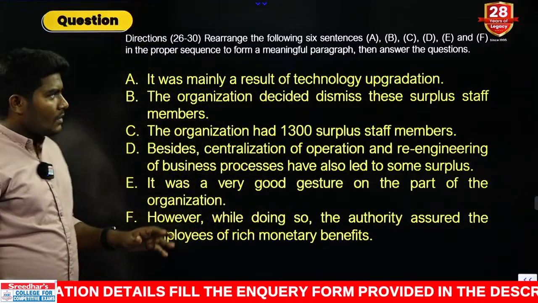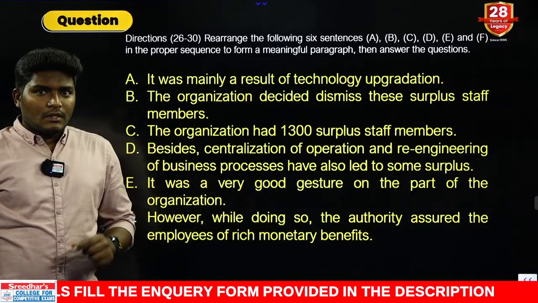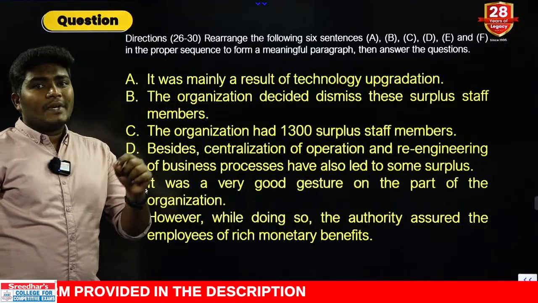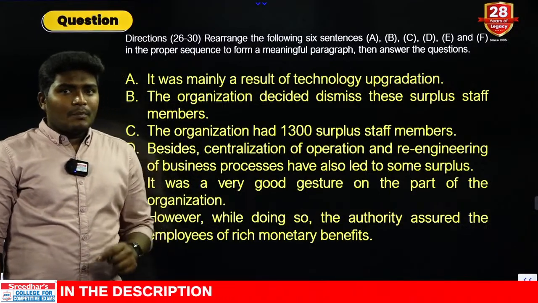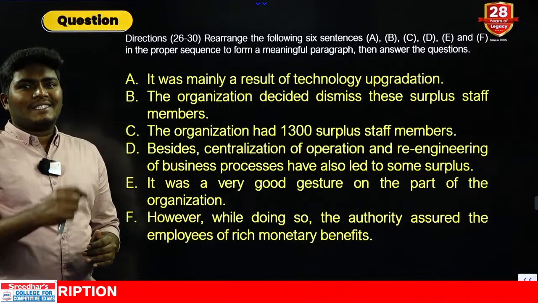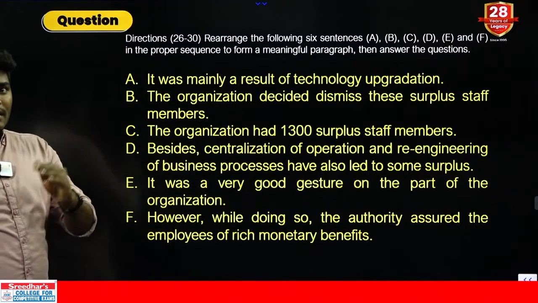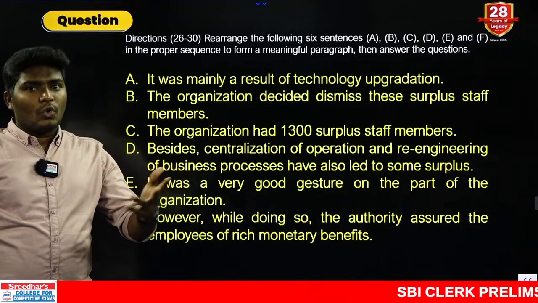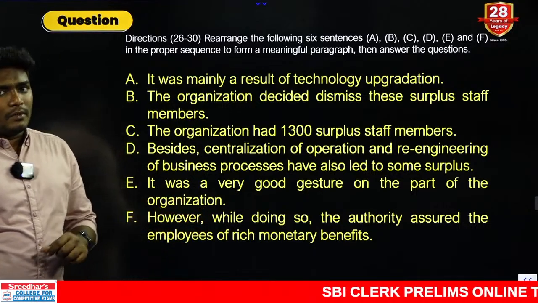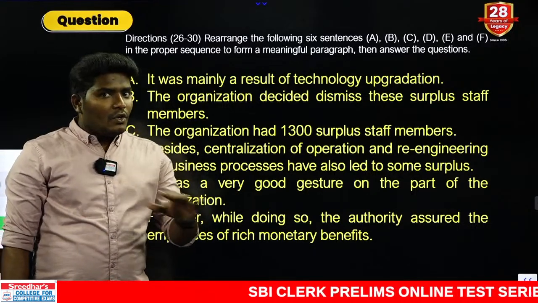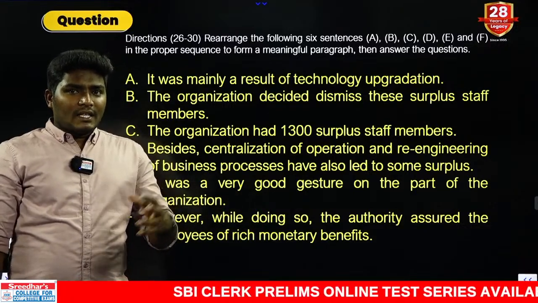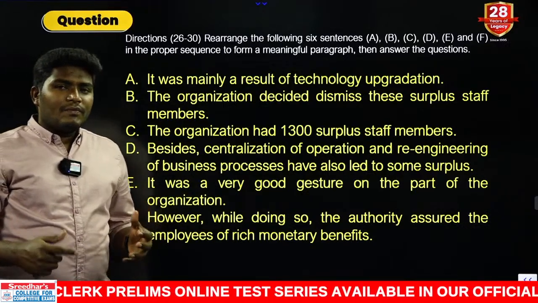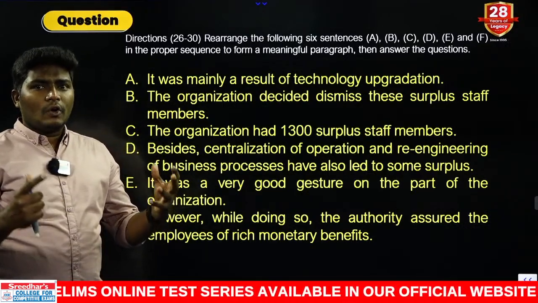If you look at the context, this is clearly speaking about an organization where there were surplus employees. Surplus employees is nothing but employees who are in excess. Prior to that, the employees were sufficient, but since they upgraded their technology, the number is more. That means they have unwanted people. Now the organization did not simply send the people away. Before they could fire them, they gave some financial benefits, and giving financial benefits like this is considered to be a good gesture.